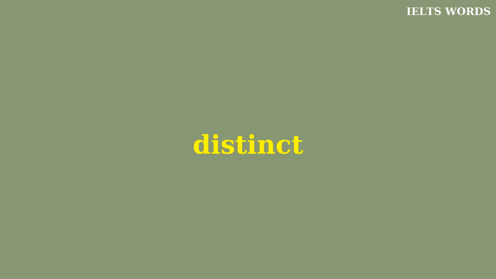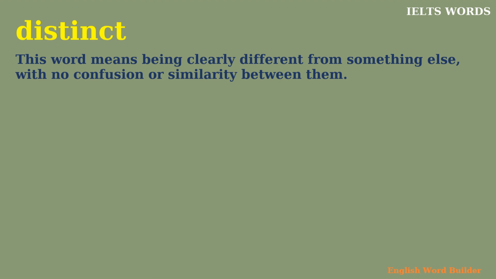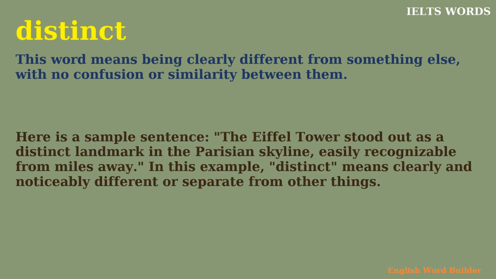Distinct. This word means being clearly different from something else, with no confusion or similarity between them. Here is a sample sentence. The Eiffel Tower stood out as a distinct landmark in the Parisian skyline, easily recognizable from miles away. In this example, distinct means clearly and noticeably different or separate from other things.